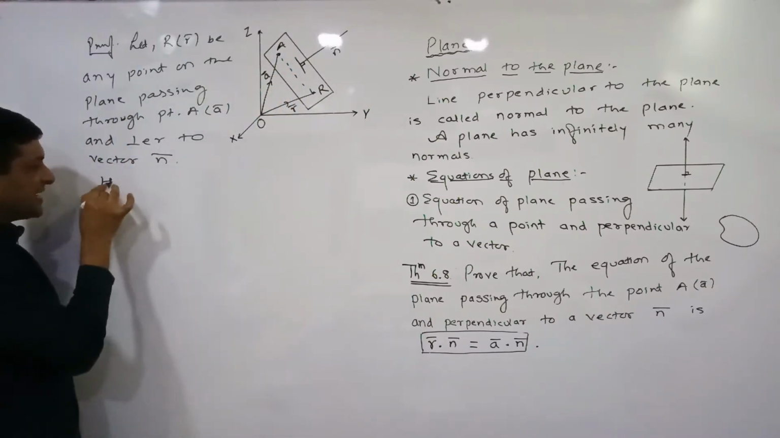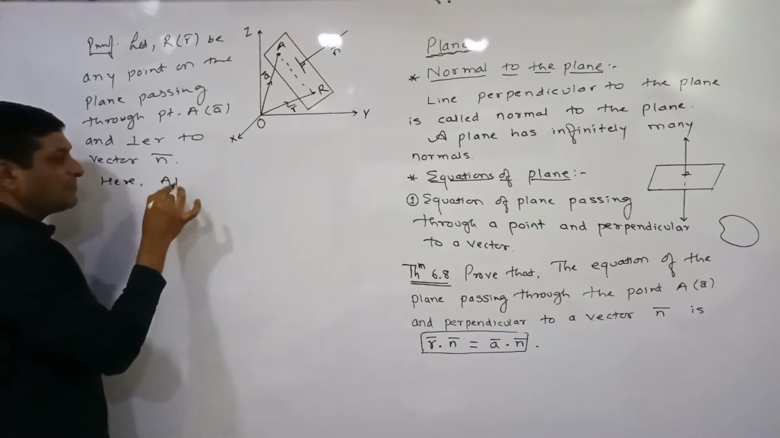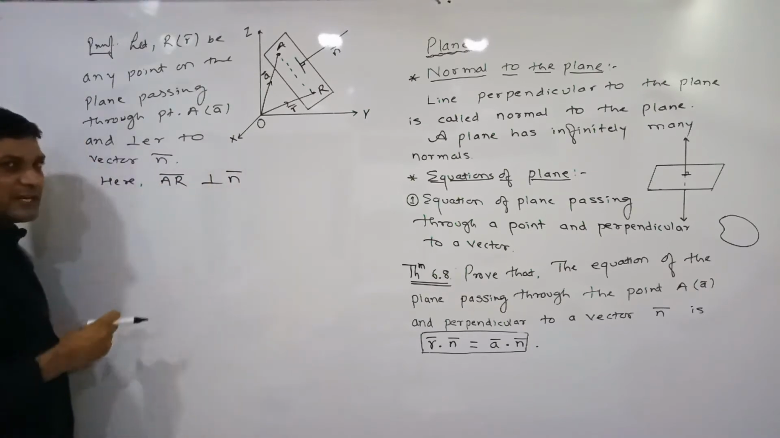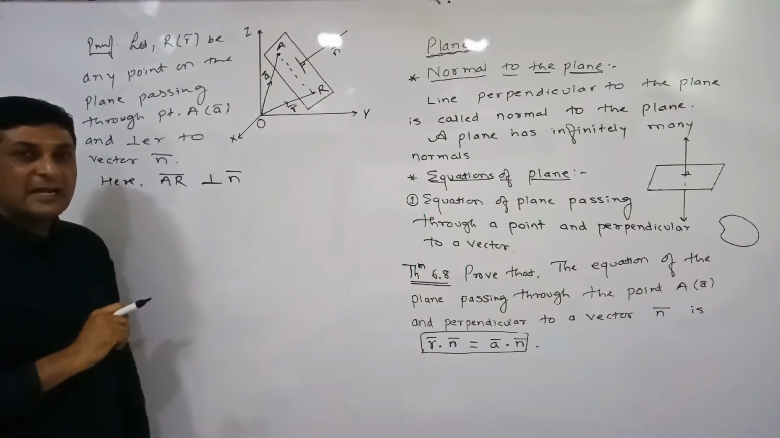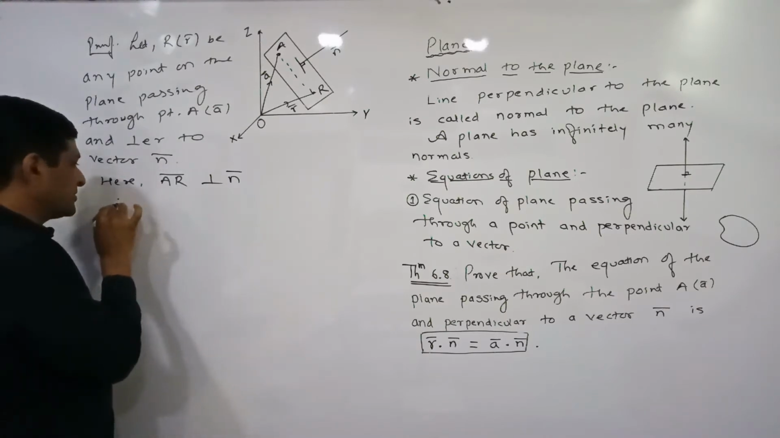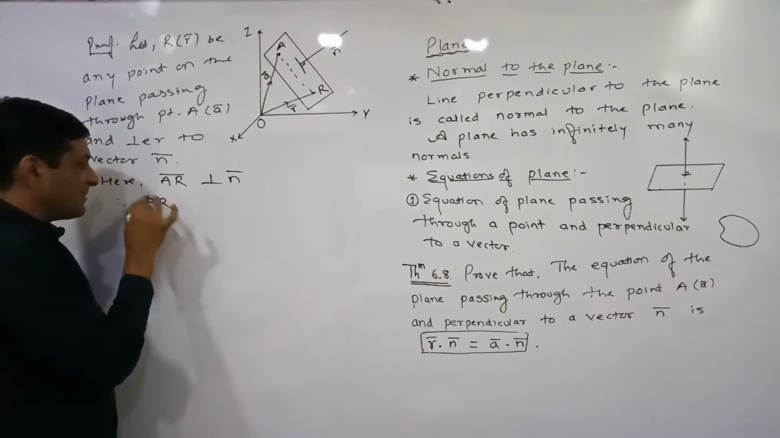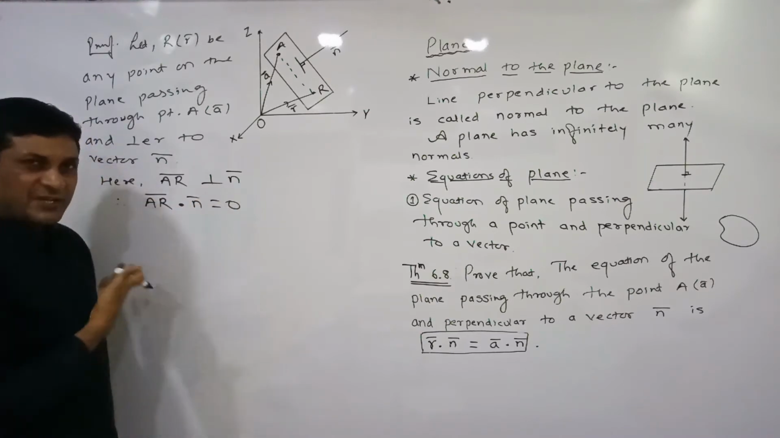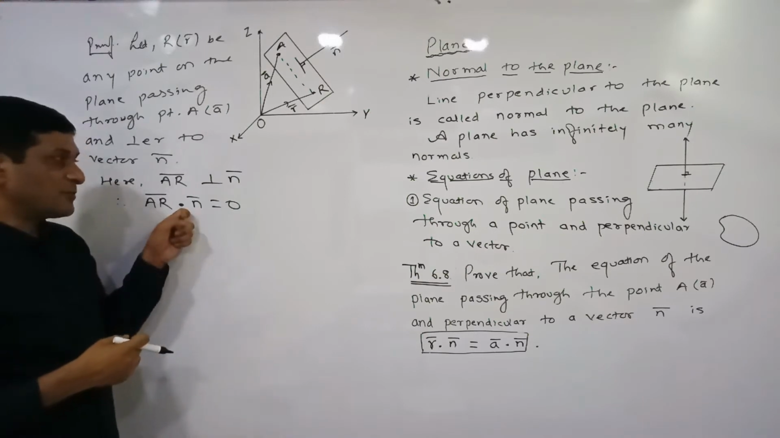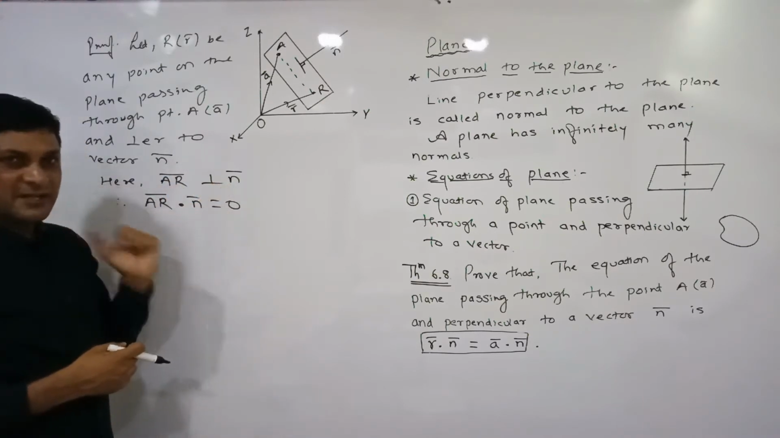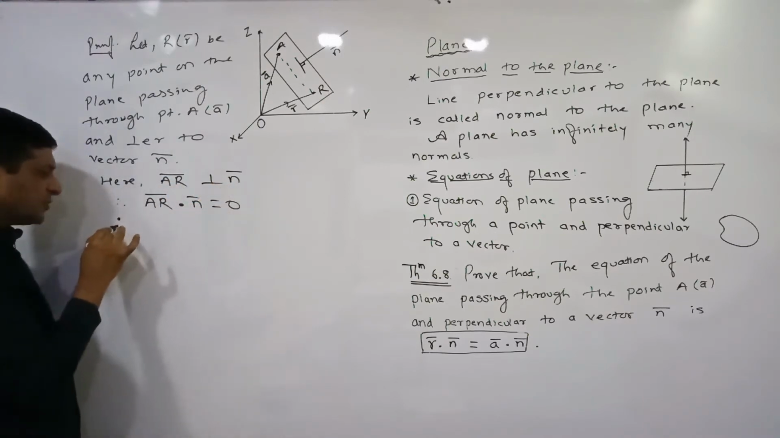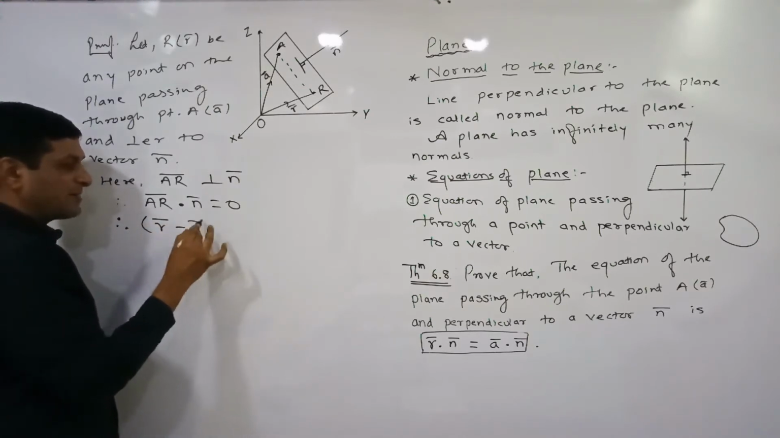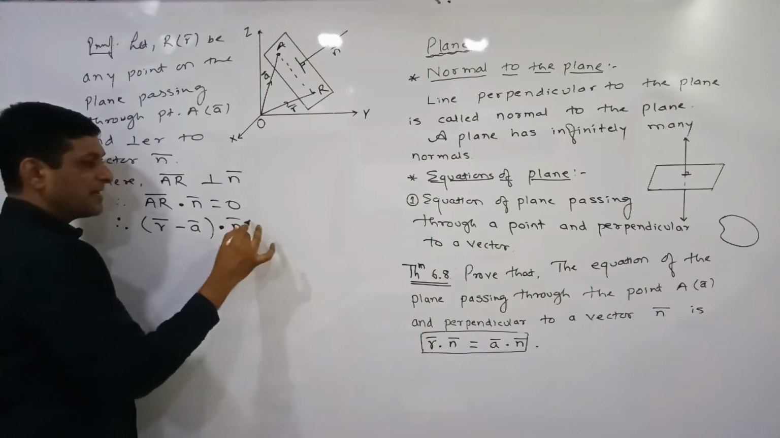That's why we can say that AR bar is perpendicular to N bar. And we know that if two vectors are perpendicular, their dot product will be equal to 0. So therefore AR bar dot N bar is equal to 0. This result we have already discussed in dot product: if two vectors are perpendicular, their dot product is equal to 0. So AR bar in terms of position vectors can be written as (R bar minus A bar) dot N bar is equal to 0.